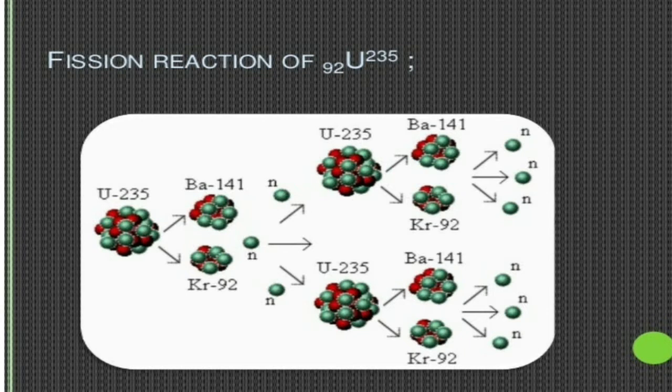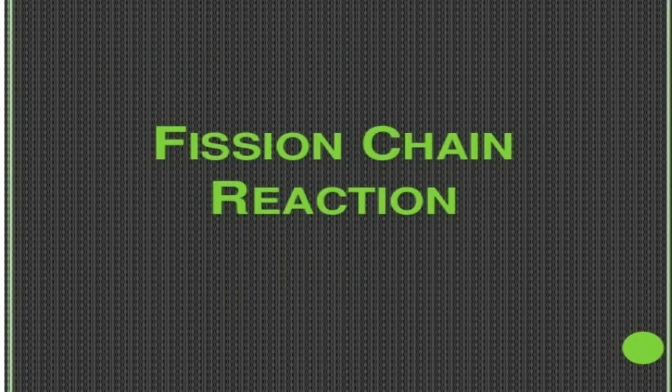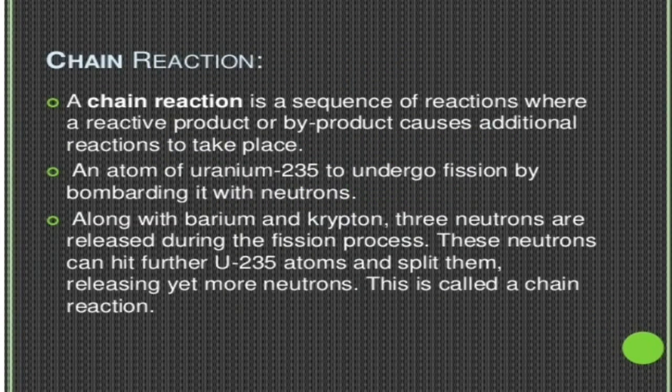So this process can continue as a chain. This is the fission chain reaction, a sequence of reactions where a reactive product causes additional reactions. That means the fission reaction is taking place as a chain.